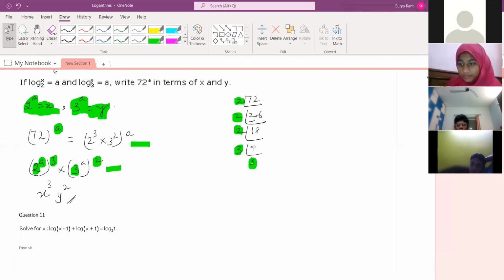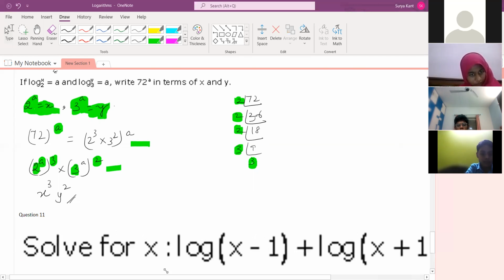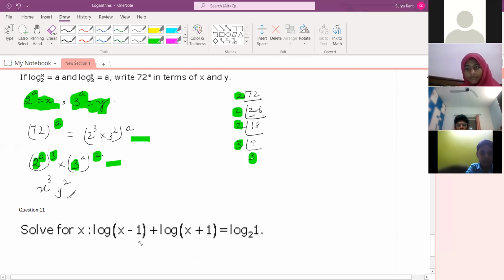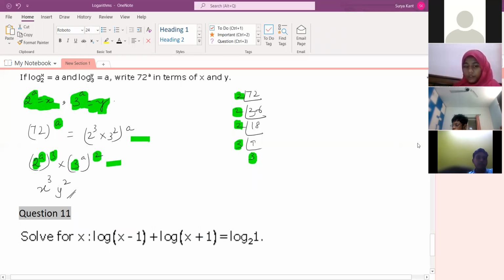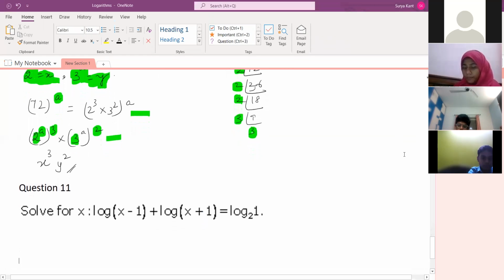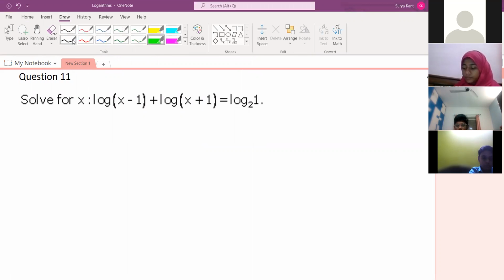Solve for x. You can all try this question.